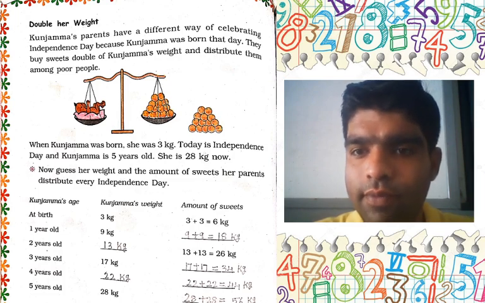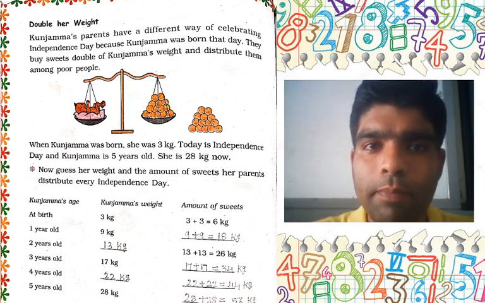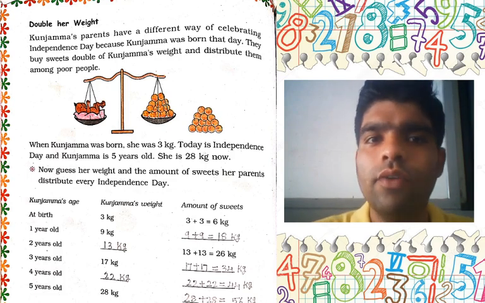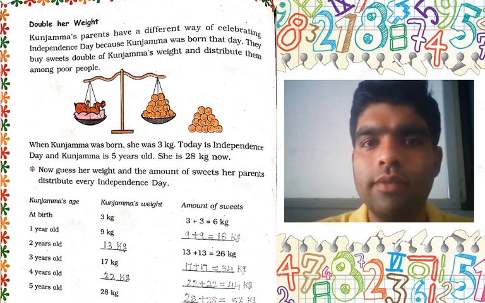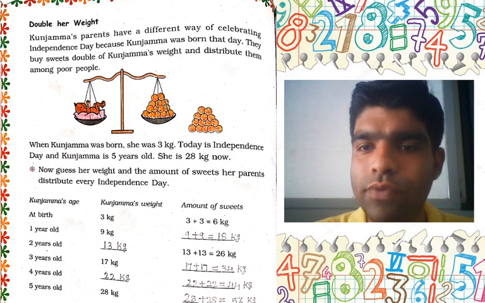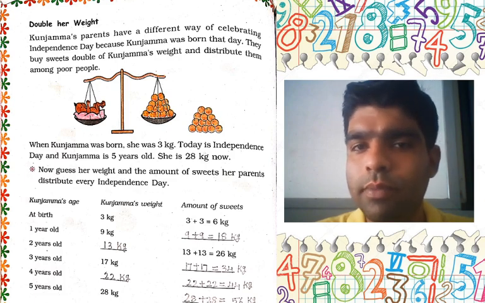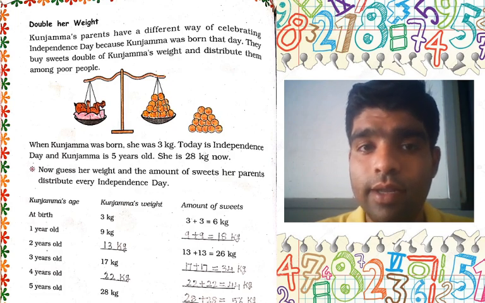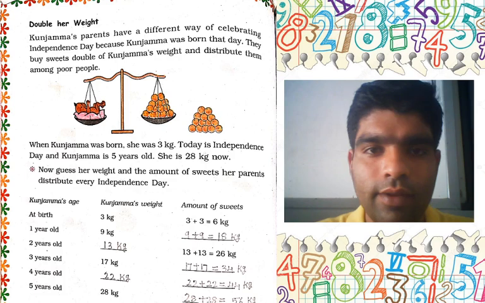Kunjamma's parents have a different way of celebrating Independence Day, and they buy sweets double of Kunjamma's weight.